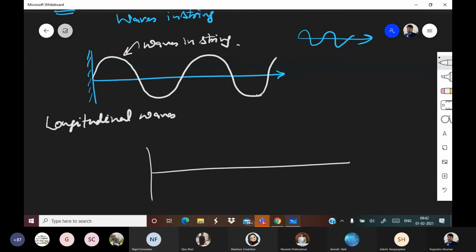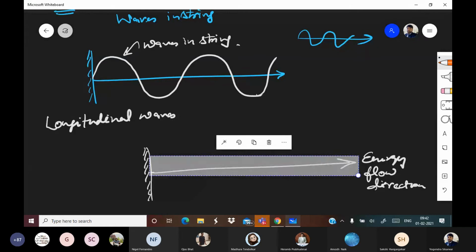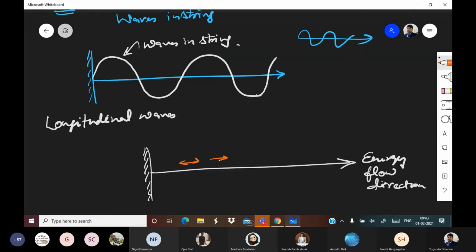Suppose energy is going in this direction, the energy flow direction, and if medium particles also vibrate in the same direction,